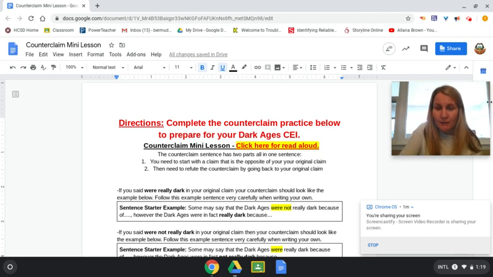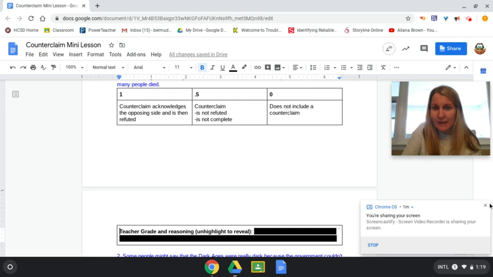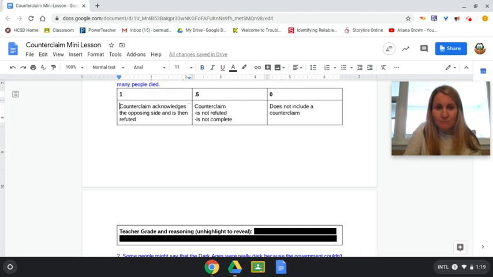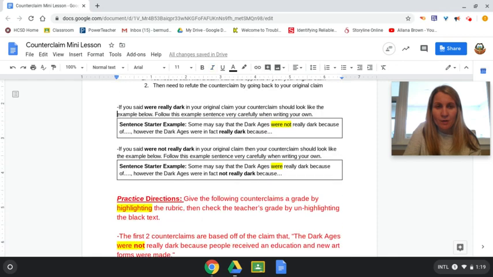Okay, so if you notice, there are some examples. Go back up here. If you said they were really dark in your original claim, your counterclaim should look like the example below. Follow this example sentence very carefully when writing your own. Basically, use this sentence starter example to write your counterclaim. Some may say the Dark Ages were not really dark because of architecture. However, the Dark Ages were in fact really dark because of invasions.